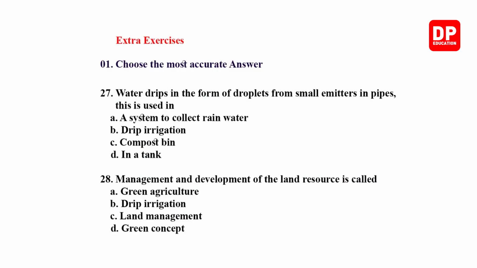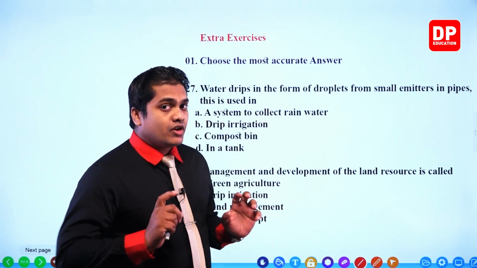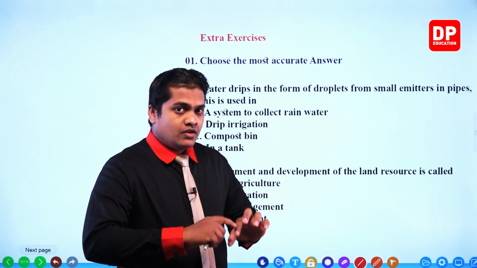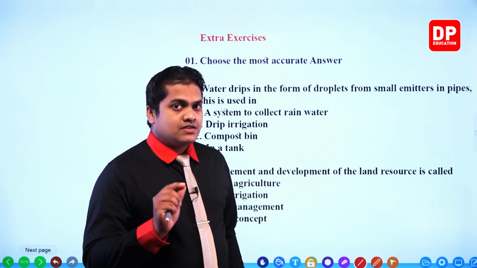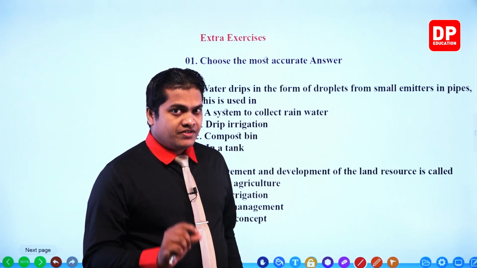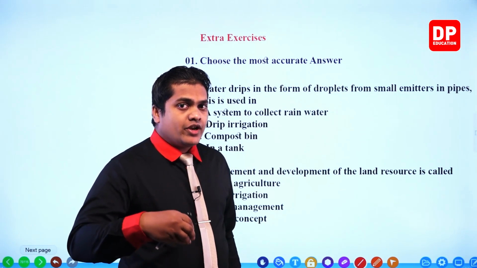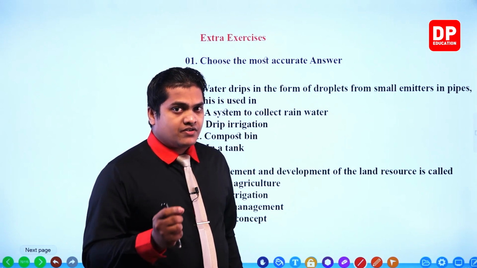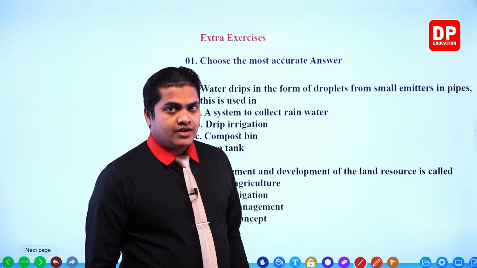Water drips in the form of droplets from small emitters in pipes. Can you remember, my dear children, that in the drip irrigation method we laid several pipes with special small devices referred to as emitters, and these emitters release water in droplet form towards the root system of a plant.